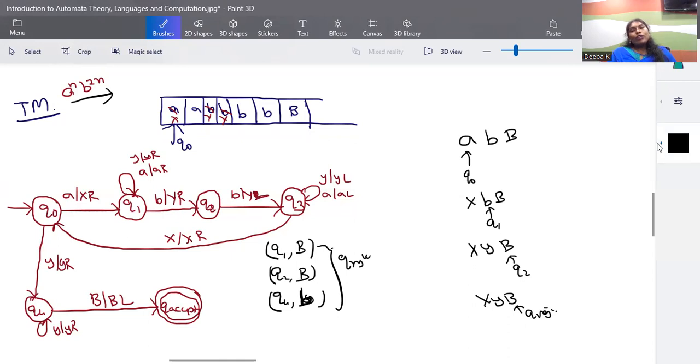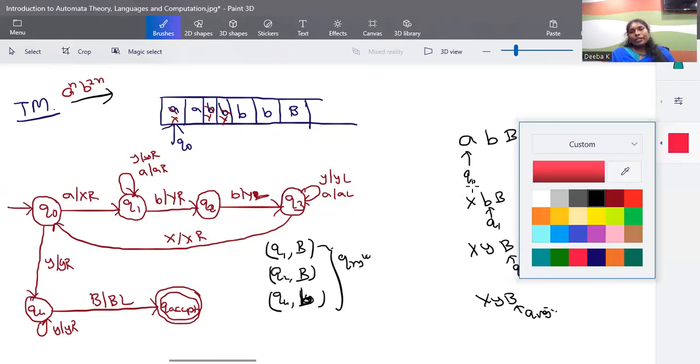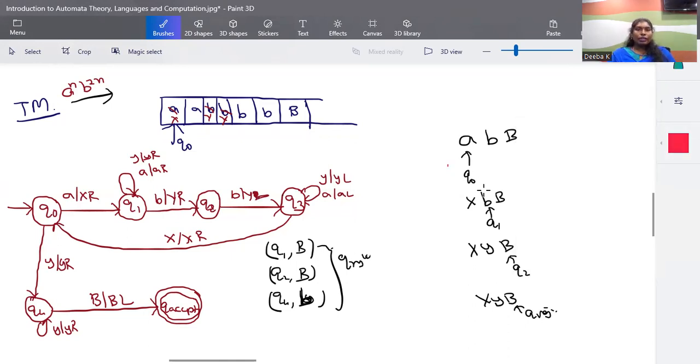And how will you write an instantaneous description for it? Logically, I think the working mechanism should be clear: how to construct a pushdown automaton and how to construct a Turing machine for it. The next step is how to write the instantaneous description. This is the tape structure, and this is how the tape will look at each step.